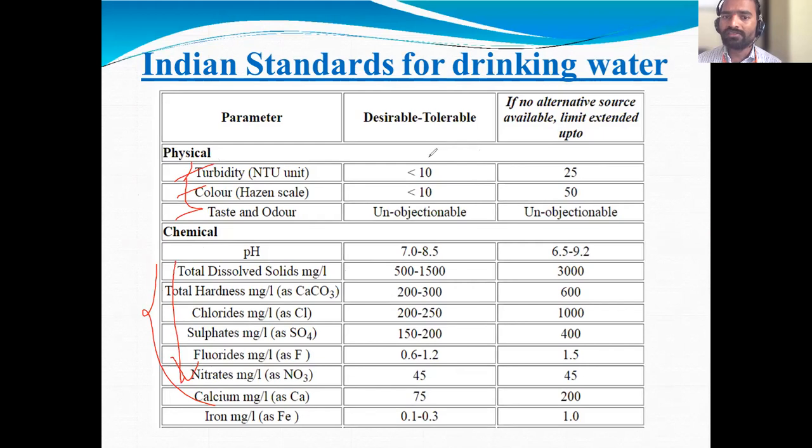There are some desirable limits. If the turbidity is less than 10 ppm, then it is okay. Up to 25 we can use, but beyond that we cannot use. These are some of the IS codal provisions. Color should always be less than 10. Taste and odor should be unobjectionable, there should not be any taste and there should not be any odor. If it is there, then that is removed. Then pH, what will be the range of the pH of the drinking water, total dissolved solids, all these things.